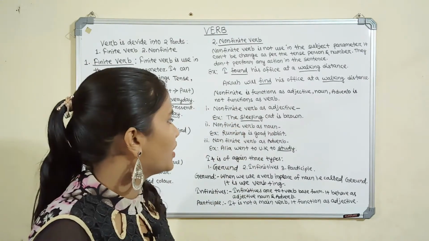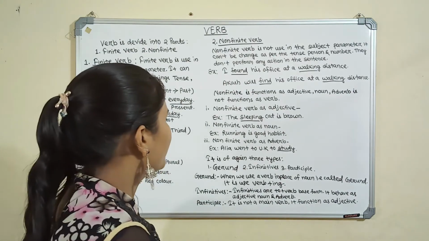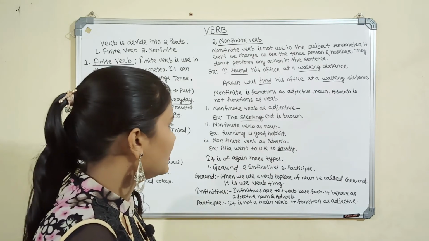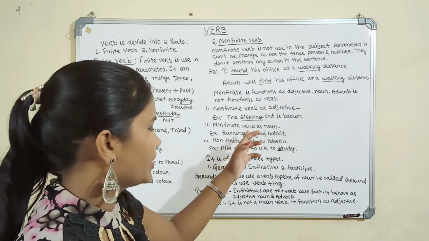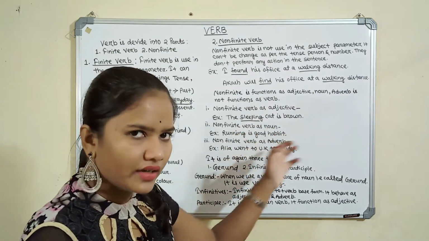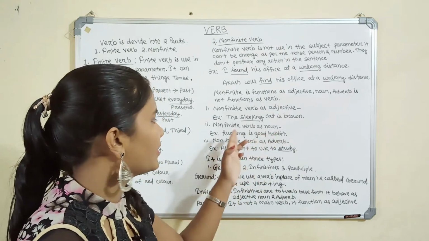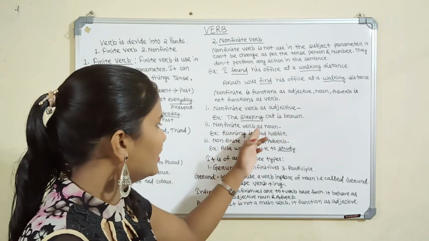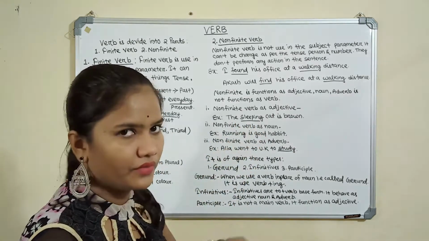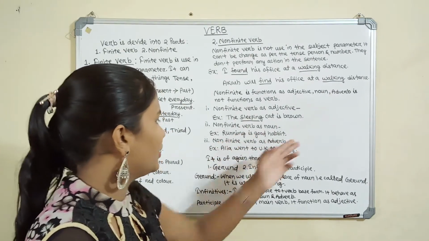Then we will take one example of how a non-finite verb is used as a noun. Running is a good habit. Running is the non-finite verb, but we take it as a noun. Running is related to anyone, he or she or anyone. So running is a good habit. Running is related to a person, so it is used as a noun.